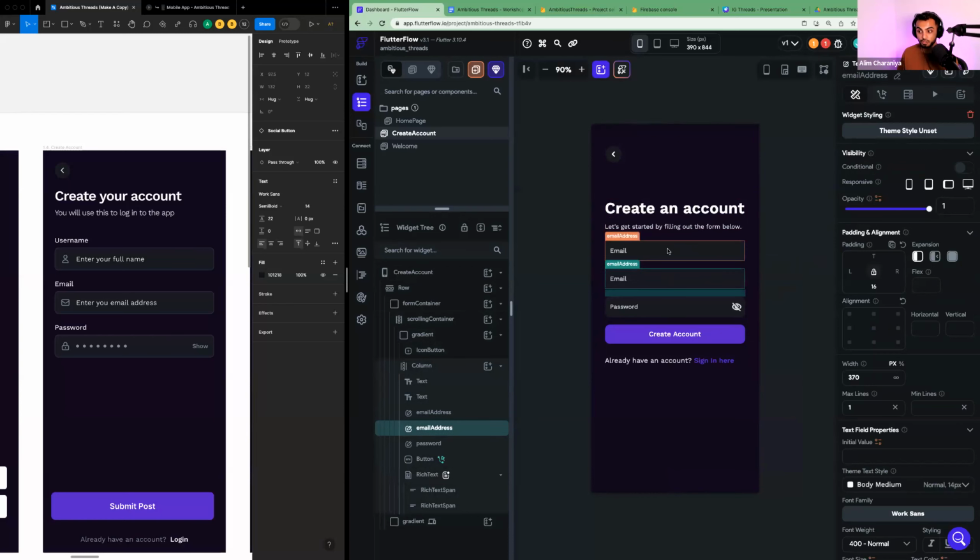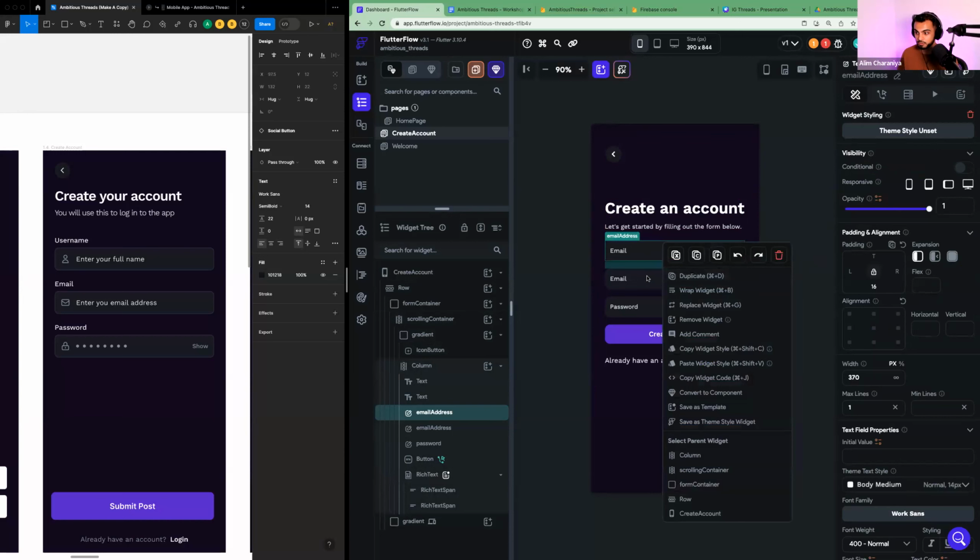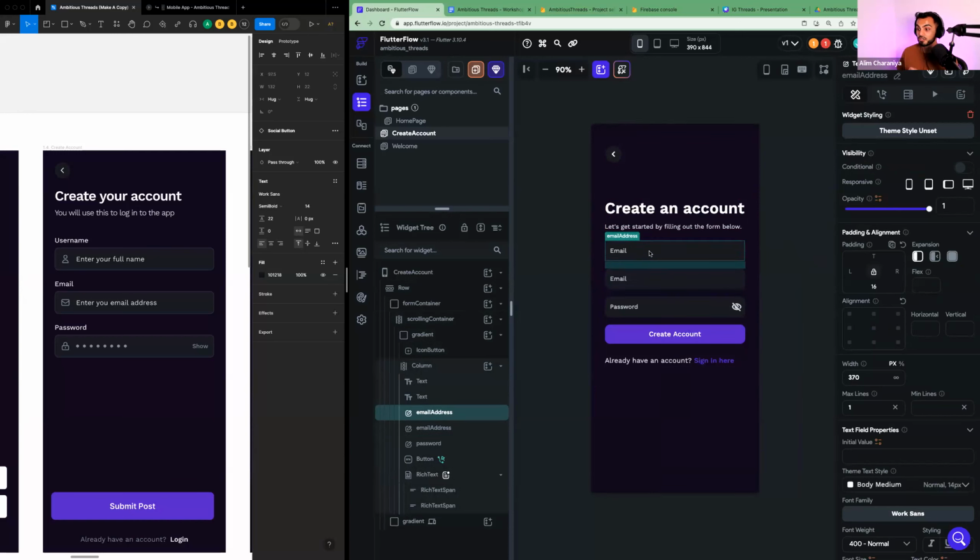And I'll slow down here for just a moment. So right now you should have 2 email addresses because I just right-clicked my first email address and hit duplicate. But what we need to do is change this first one to username. So we click on email address, and in your right side properties pane, you see here at the top, text field email address. Let's click on this pencil and change the name of this widget to username. What this is going to do is create a name for this specific element so that we know later, hey, this text input field is for username. It's just a way to name it.